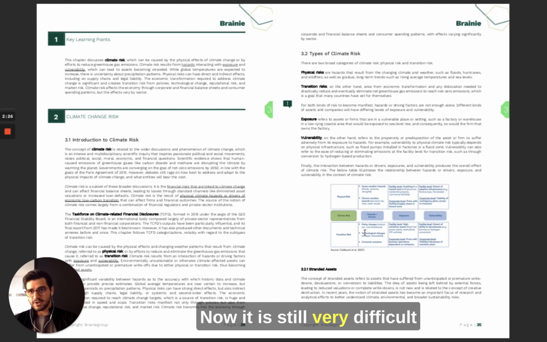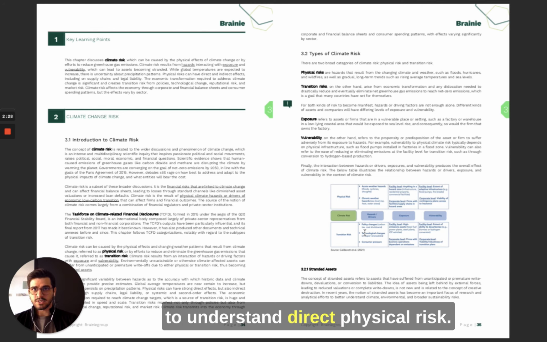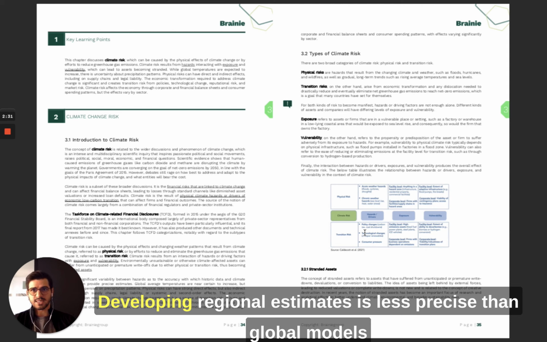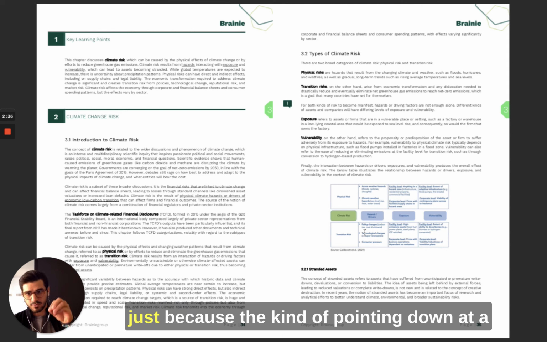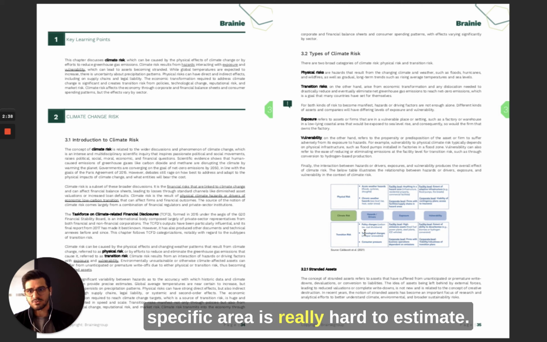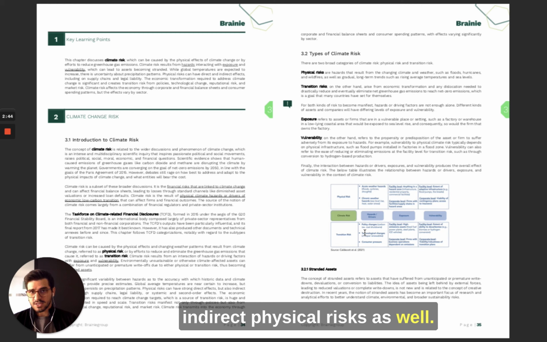Now, it is still very difficult to understand direct physical risk. Developing regional estimates is less precise than global models, just because pointing down at a specific area is really hard to estimate. The same is true for indirect physical risks as well.